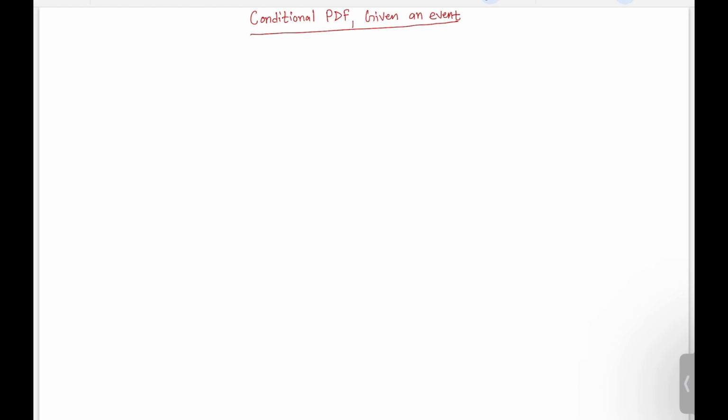Alright, so let me first of all recall a few of the things from the discrete case, and you will see it is nothing new. In the discrete case, everything is discrete, so that is why we are using the summation sign. And there we have the PMF, that is the probability mass function. You will see the similar thing in the case of the continuous random variable.